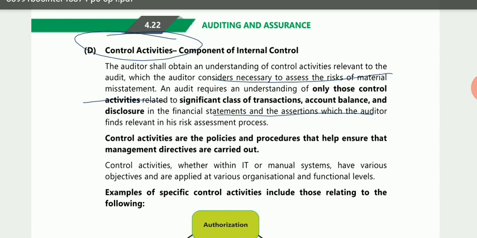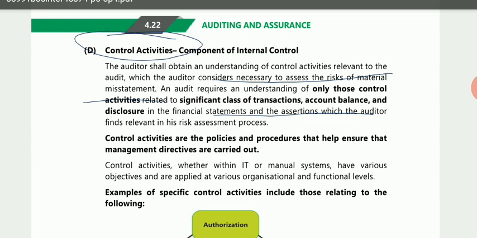So the auditor is concerned with only the controls that are relevant to the audit. Similarly, the auditor is concerned with only the matters that he finds significant. He is not concerned with the other matters or the other assertions. Now, what are control activities? These are the policies and procedures that help ensure that management directives are carried out.